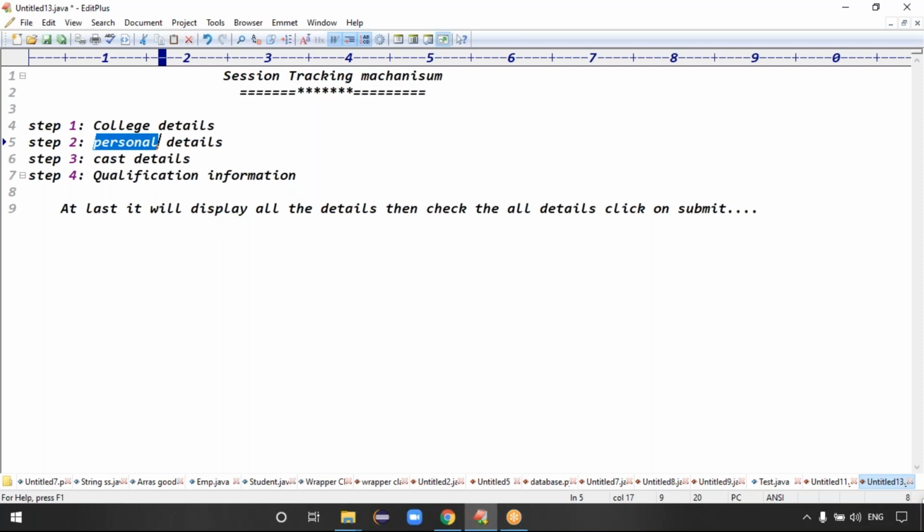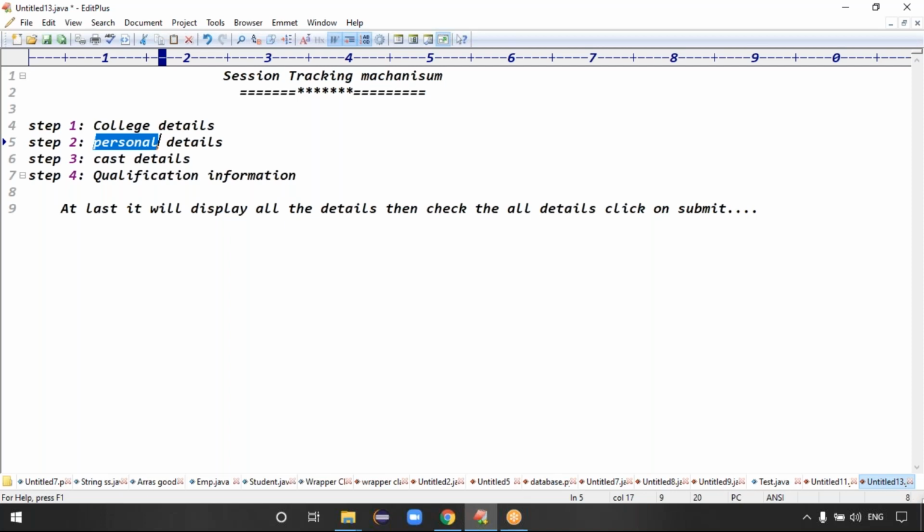Then you check all the records and click the submit button. So what is the conclusion, guys? Here we have to maintain the client's previous request data at the time of processing a later request. To maintain the client's previous request details at the server side, we use the mechanism called session tracking. For a particular time duration, a particular session, I want to store all the client requested details.